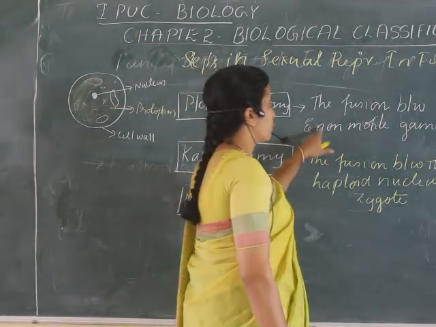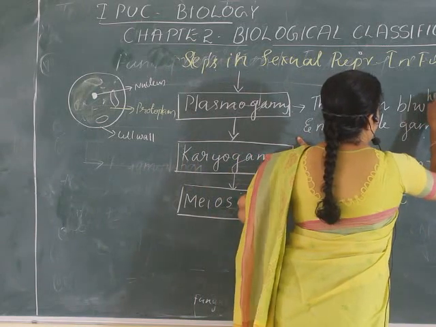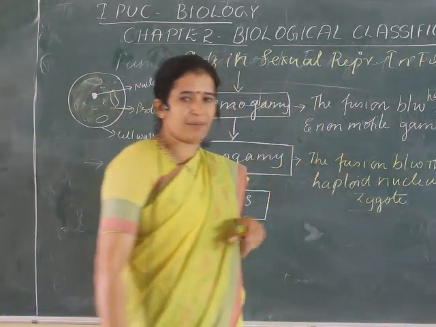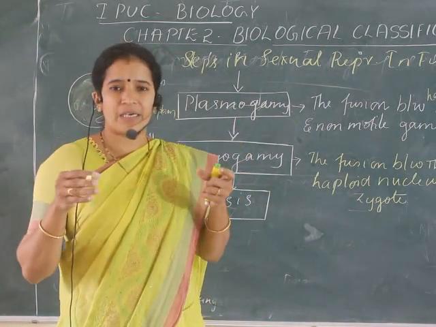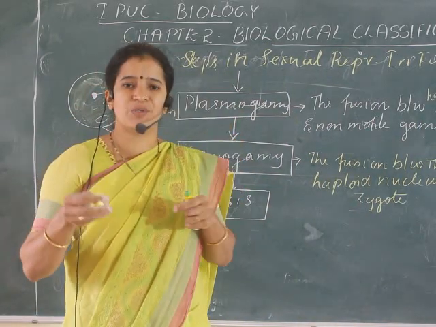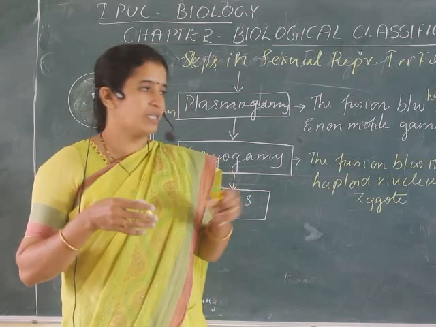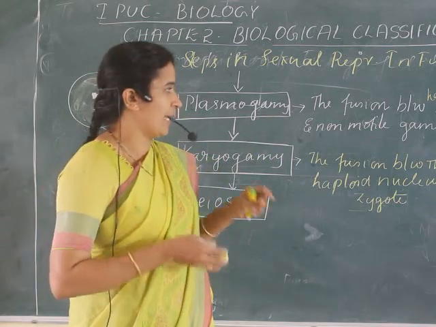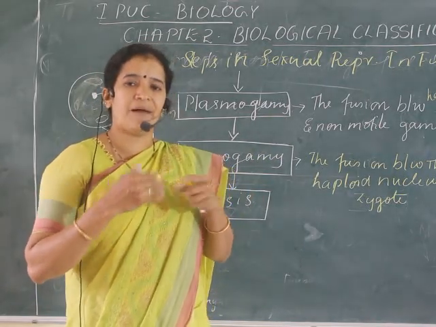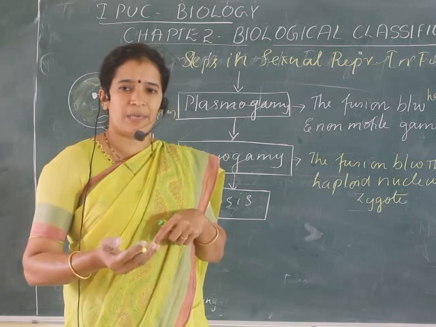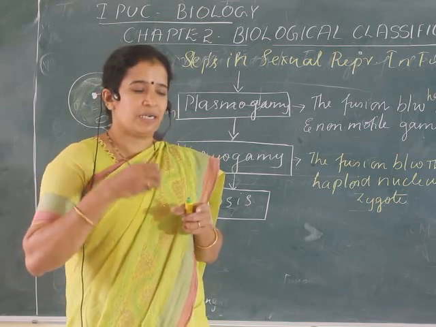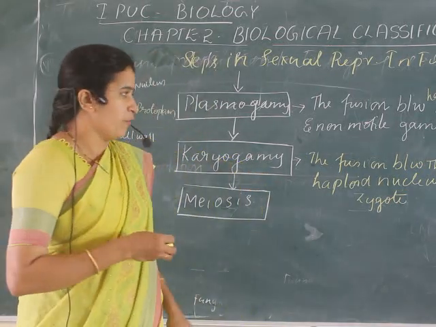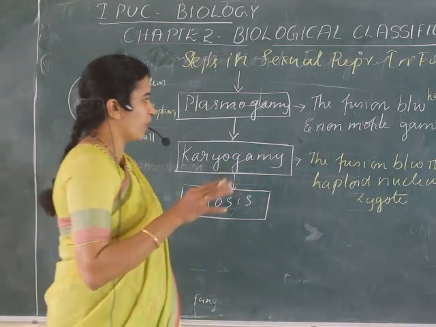So fusion between haploid motile and non-motile gametes. Students, you may find these terms difficult to understand. You are going to study these terms again, and if I explain some of them now, that will delay our portion, so I am not explaining. Haploid means there is a half set of chromosomes. Diploid means double. We have 46, but the gametes have only the haploid set of chromosomes. That we call haploid.